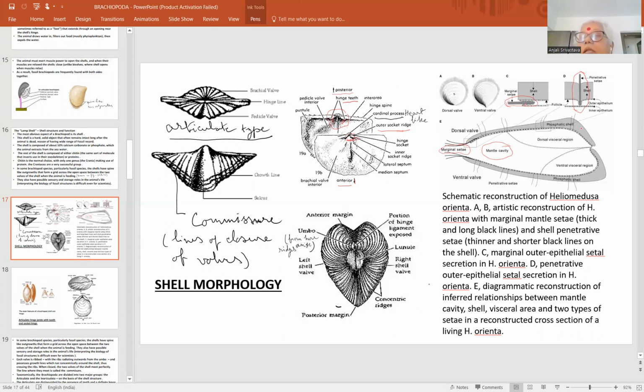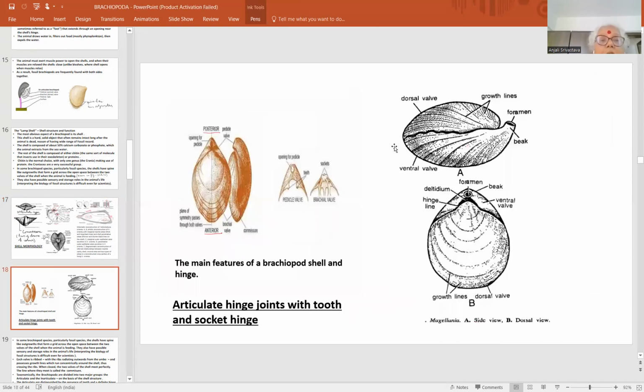It is developing. Then this is the phosphatic shell. These are the penetrative CT. These are the vertical CT or the penetrative CT. And this is the dorsal visceral region, where the dorsal visceral organs are. This is the ventral visceral region, and this is the opening through which water is expelled. Or also from here, if it is a stalk form, the pedicle stalk will come out from here. So this is the shell morphology.